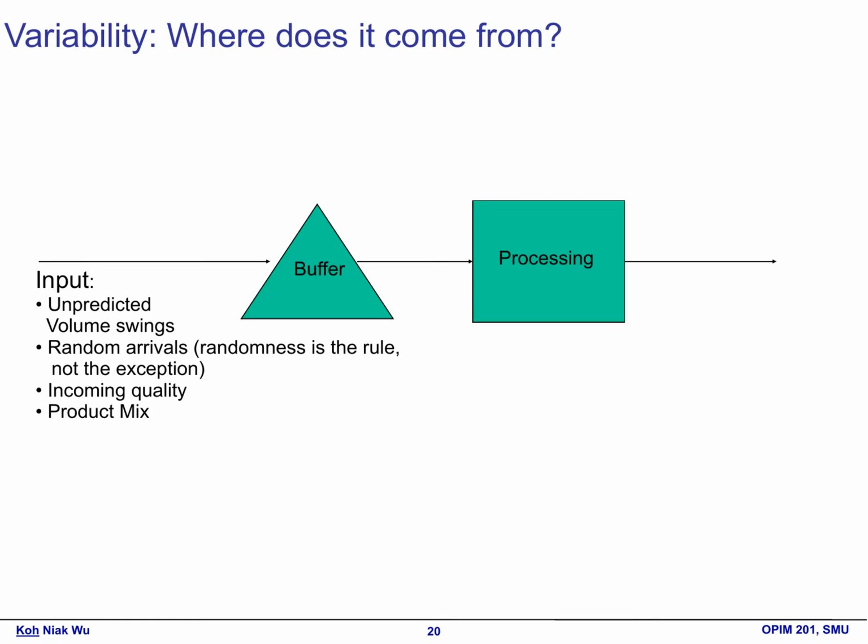4. Incoming quality. The quality of materials can vary. Poor quality inputs can affect the final product. 5. Product mix. Different products may require different processes. This diversity can add complexity to operations.